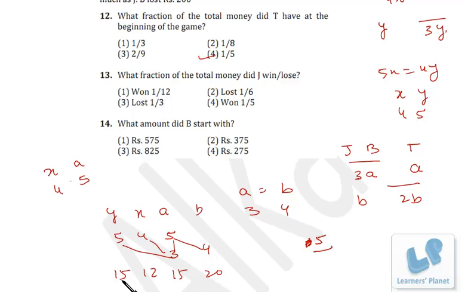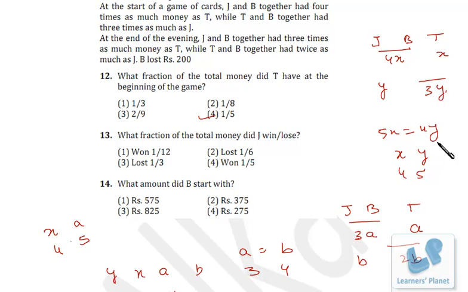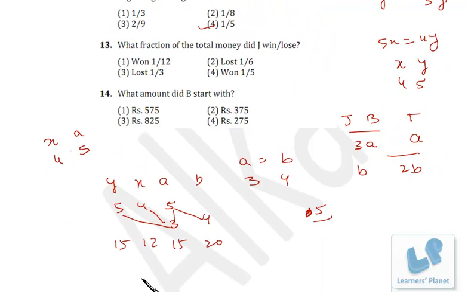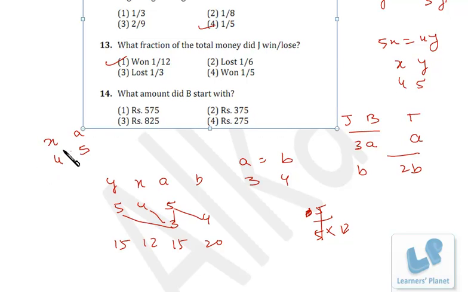The total amount was actually 4x plus x, 5x, right? So 5x is equal to 12 into 5, that's 60, right? So what fraction of the total money did J win or lose? So he is winning 1/12, right?